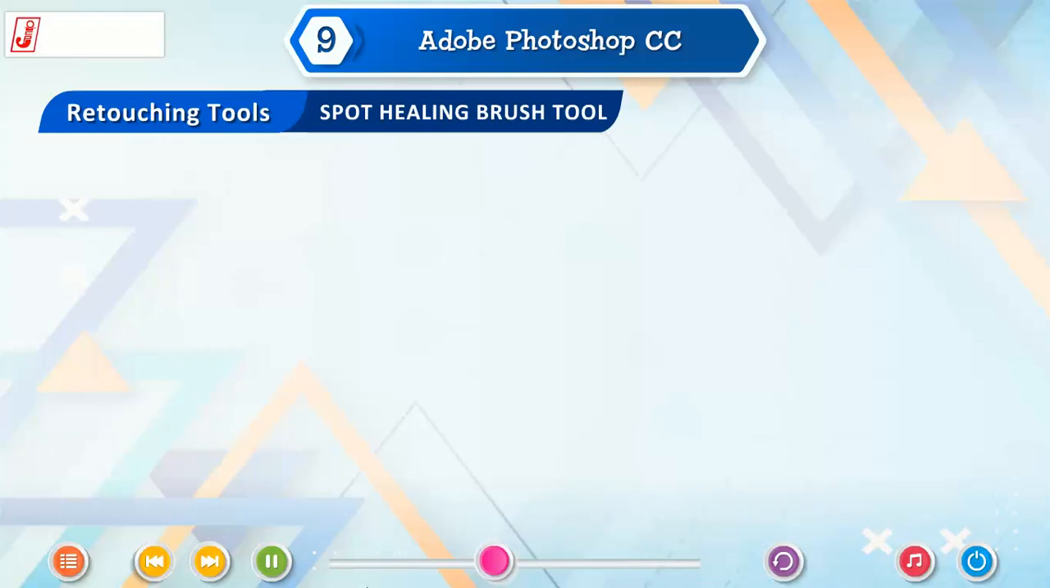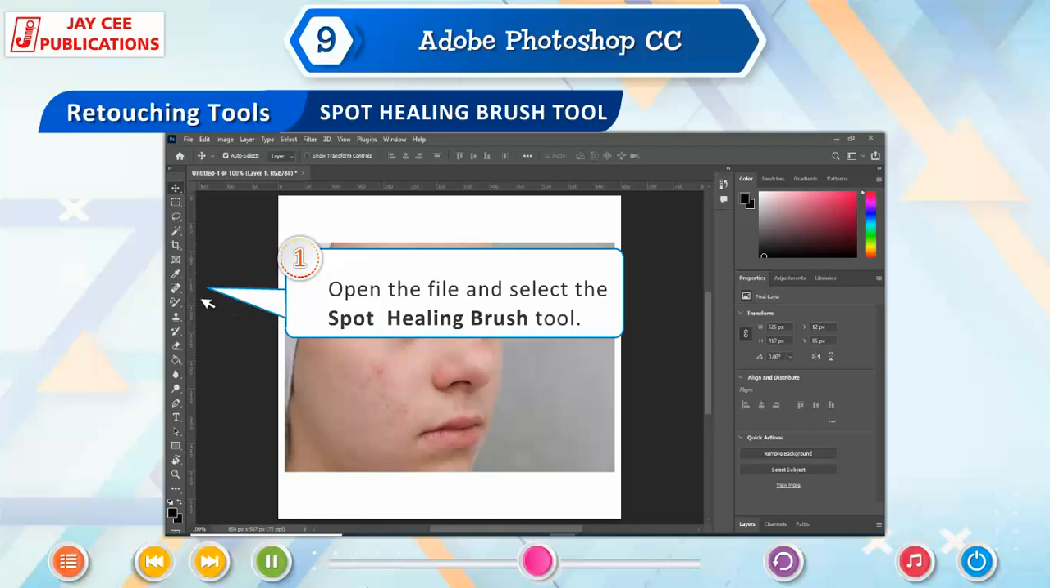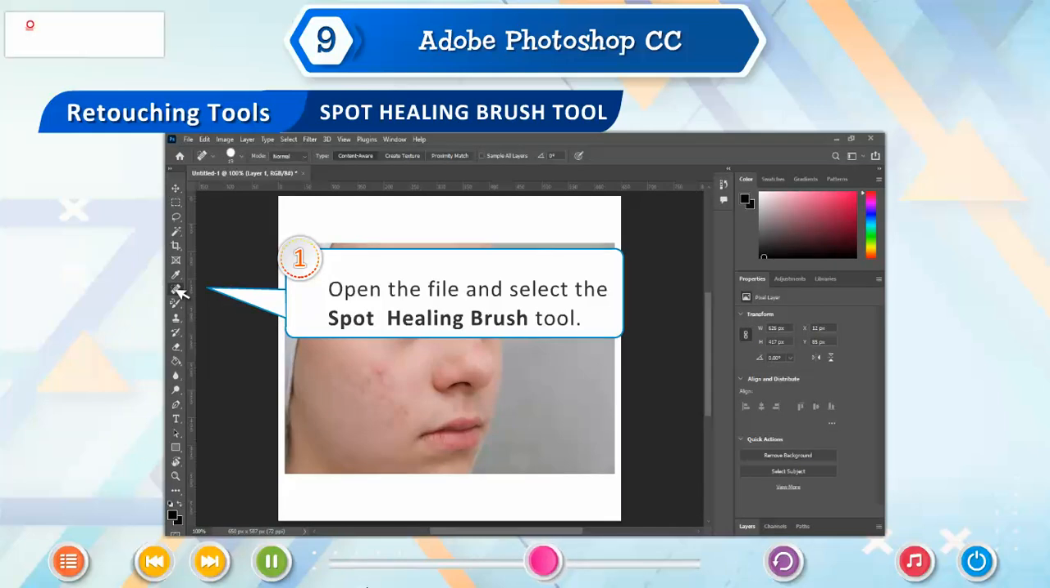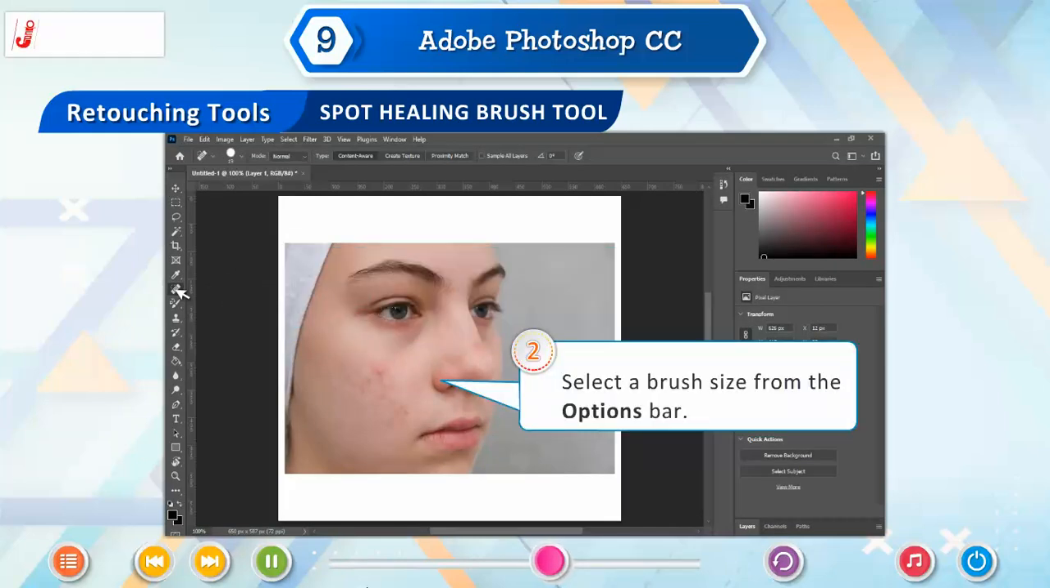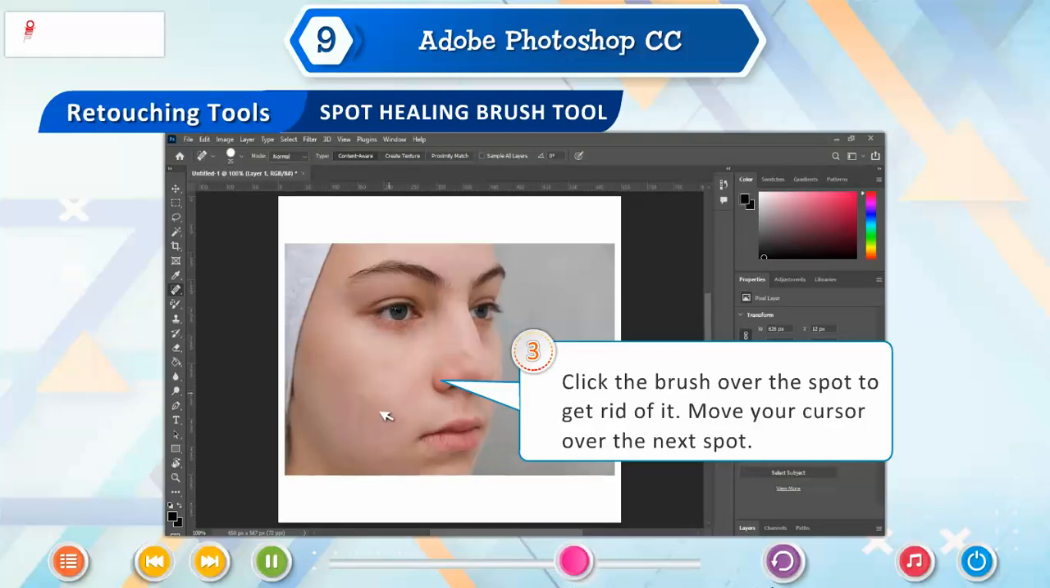Spot Healing Brush Tool. Spot Healing Brush Tool quickly removes small unwanted marks, blemishes or imperfections in an image. Follow the given steps to use Spot Healing Brush Tool. 1. Open the file and select the Spot Healing Brush Tool. 2. Select a brush size from the options bar. 3. Click the brush over the spot to get rid of it. Move your cursor over the next spot.